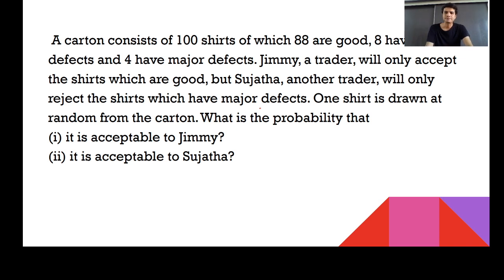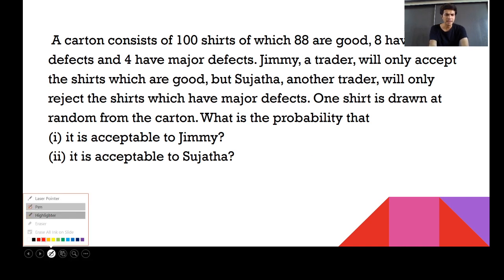Now the question is given. One shirt is drawn at random from the carton. What's the probability that this shirt is acceptable to Jimmy? Total how many shirts? 100 shirts are there in a carton. What will Jimmy do? He will accept only the good shirts. So how many good shirts are there?